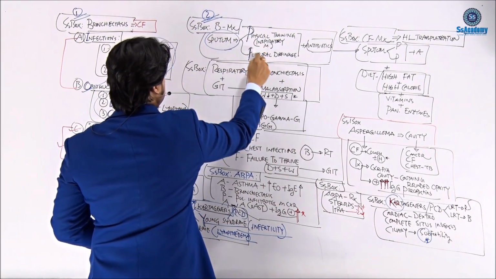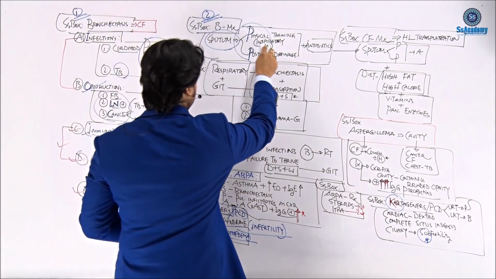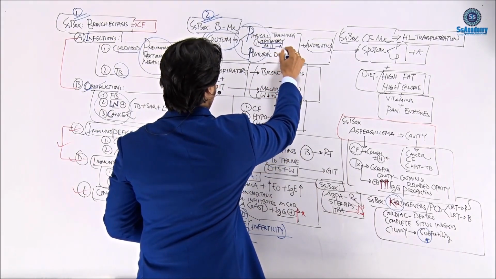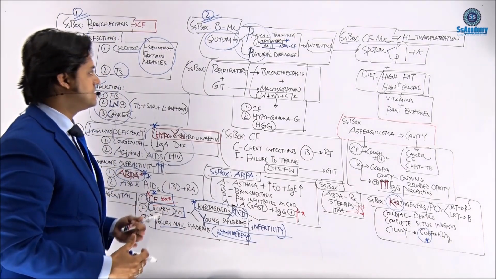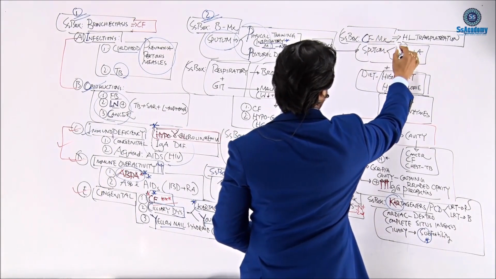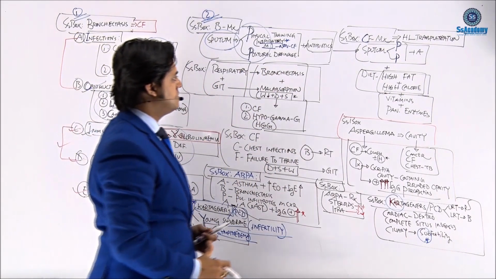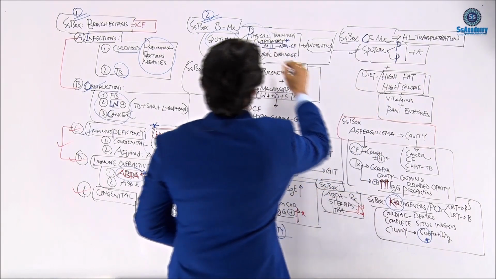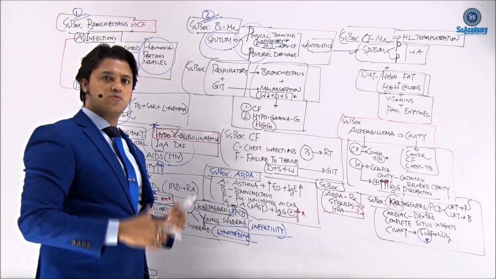These P's mean physical training, inspiratory muscle training, and postural drainage. Inspiratory muscle training is very specific in case of non-cystic fibrosis. It is said that in non-cystic fibrosis, inspiratory muscle training is more beneficial. And of course the postural drainage. In contrast, cystic fibrosis management is physical training and postural drainage. These are important, along with antibiotics. But especially inspiratory muscle training is more beneficial in non-cystic fibrosis bronchiectasis.